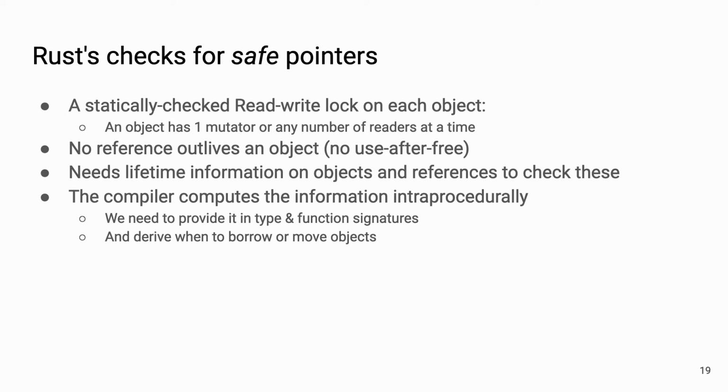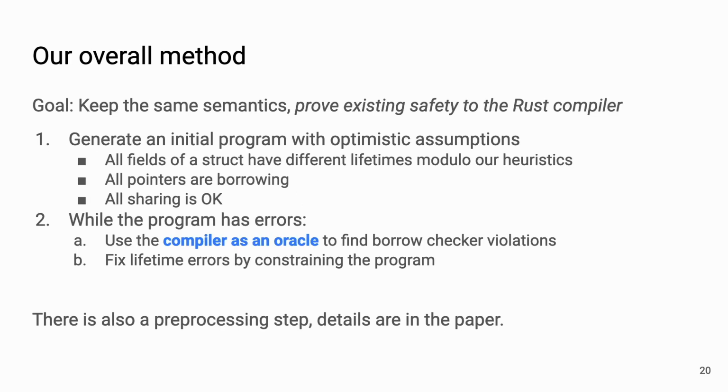So we need to annotate only the function signatures and type signatures to aid the compiler. And inside function bodies, we need to tell the compiler when we are borrowing an object or when we are moving ownership. So with all of this in mind, our goal is to keep the same semantics as the C program, do a very low level rewrite. We are not trying to come up with a new algorithm to replace an existing algorithm that's implemented in the program. And we are trying to prove existing safety to the Rust compiler.